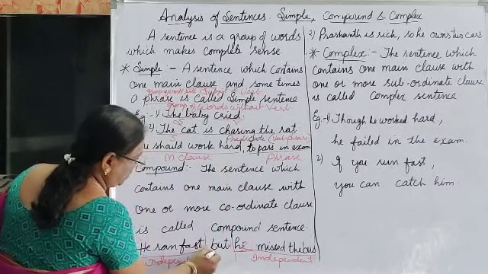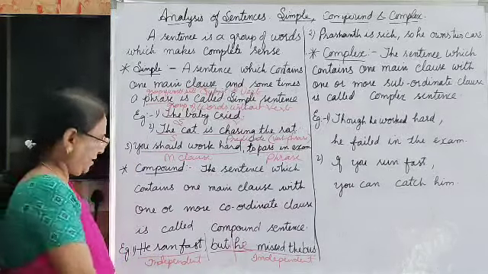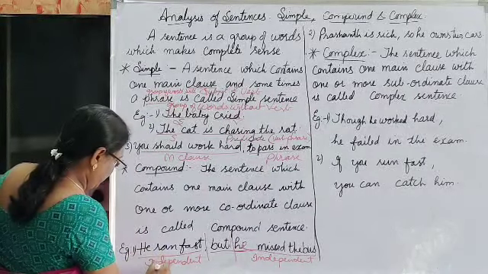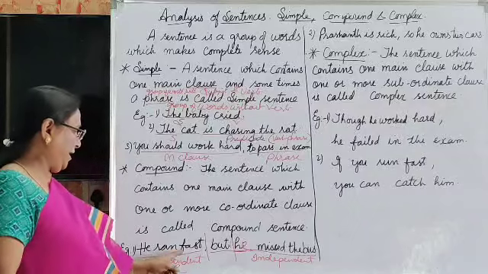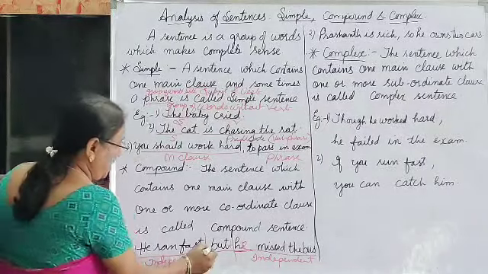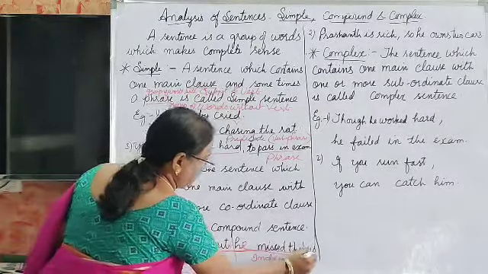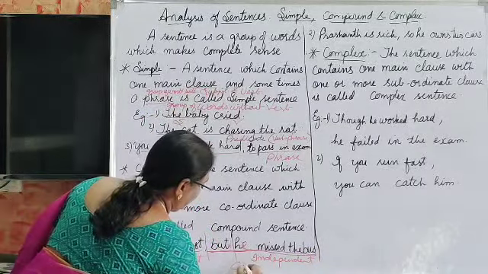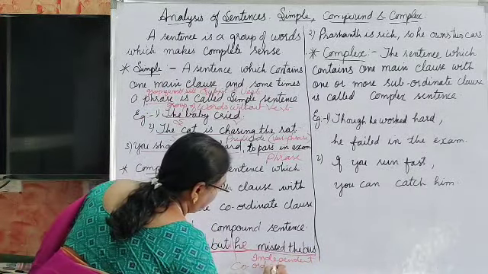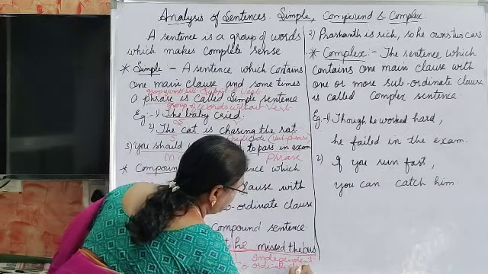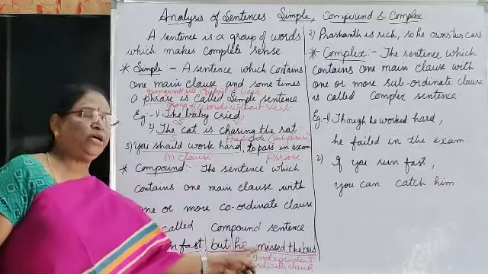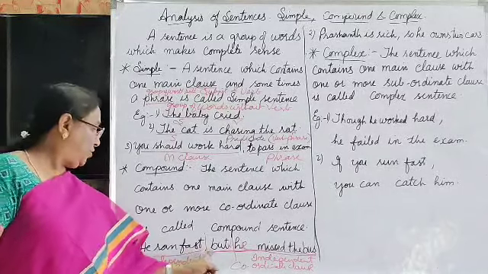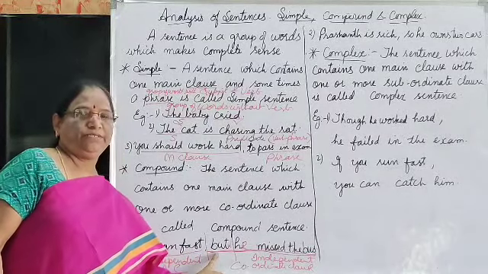When we use this coordinate conjunction, what happens? He ran fast is the main clause, but he missed the bus is the coordinate clause. Actually we join these two sentences with a coordinate conjunction.